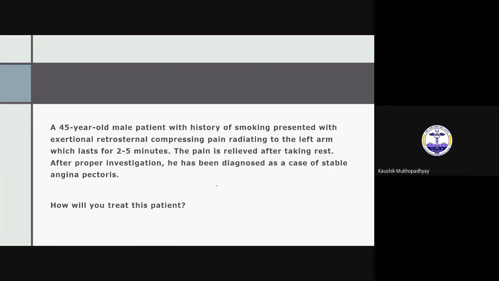The patient tells the history that whenever I do exercise, like climbing stairs or playing with my child, I get the chest pain. So right now the patient does not have anything like that. So you should not do any cardiac markers like TROP-T, TROP-I. It is not required right now. So what biochemical test can you do?